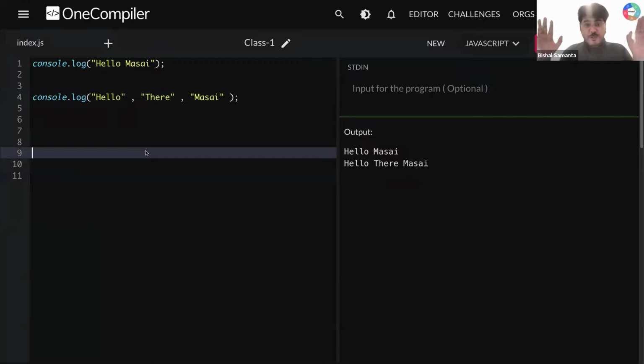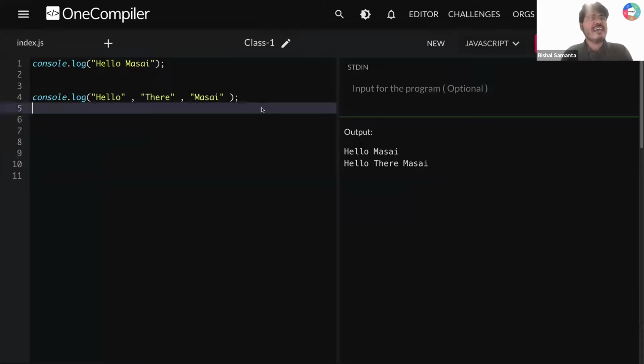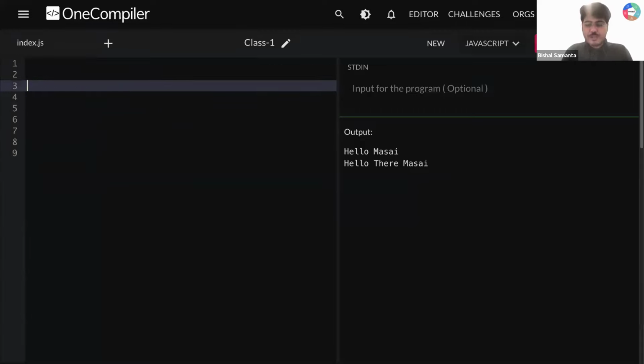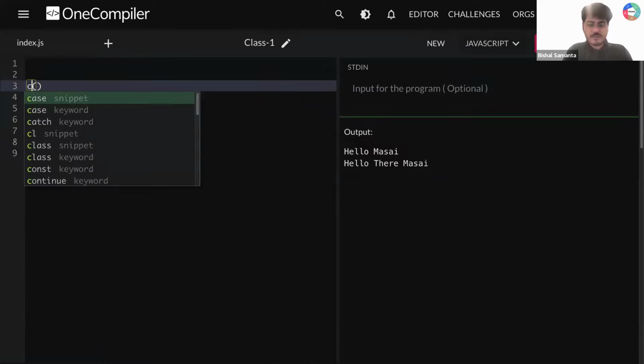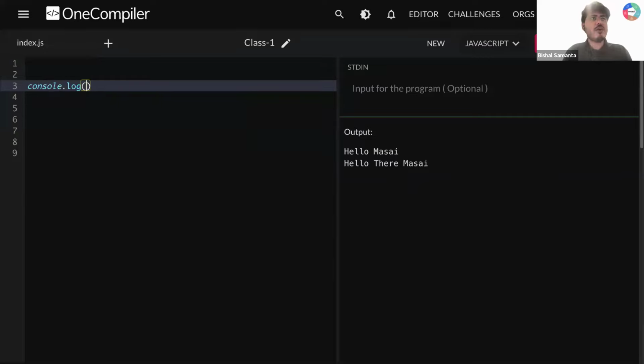Cool. So everyone got it, like we understood console.log to print something in JavaScript. You want to go into detail? Okay. Let's say I want to print something like that. Let's say here I'm writing console.log, let me write it in small letters, console.log, and here I'm writing hello. Okay, and after that I'm just running this and I'm getting hello here.